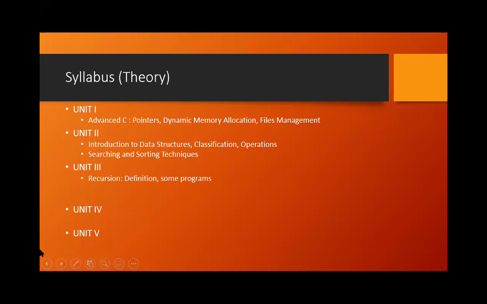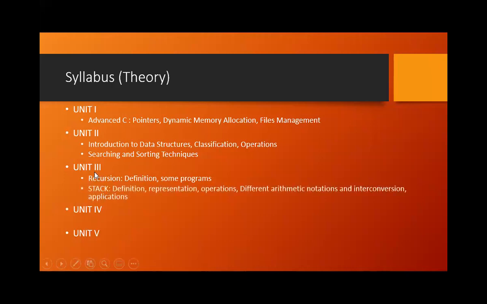In the third unit, again we have a split up. In the first part, we have recursion. I think in the first semester C programming, we studied a little definition of what recursion is. But in detail, we are going to cover in unit number 3 the definition of recursion, and there are certain standard programs on recursion. Those programs we are going to deal with.